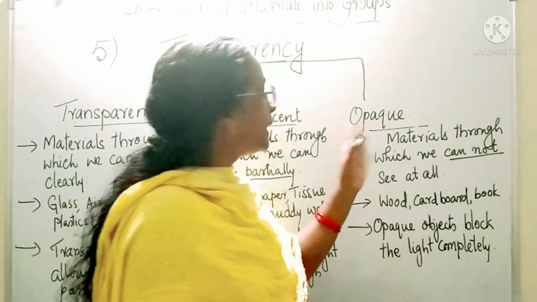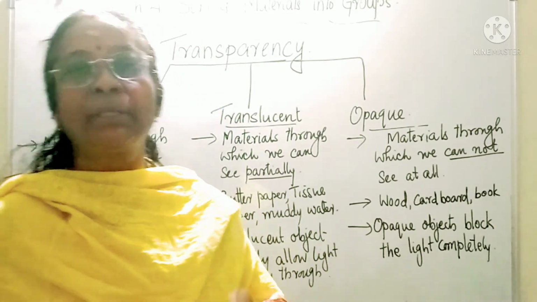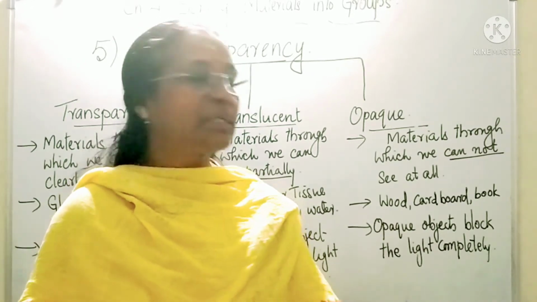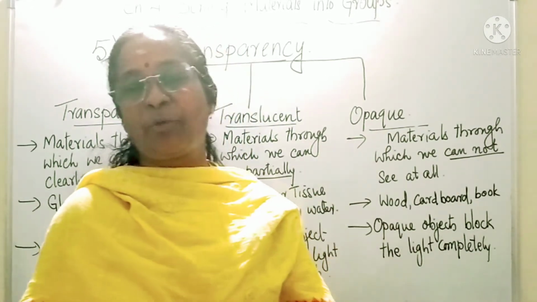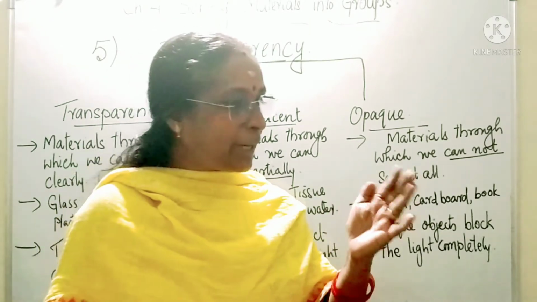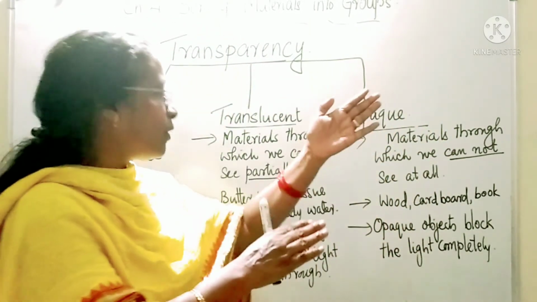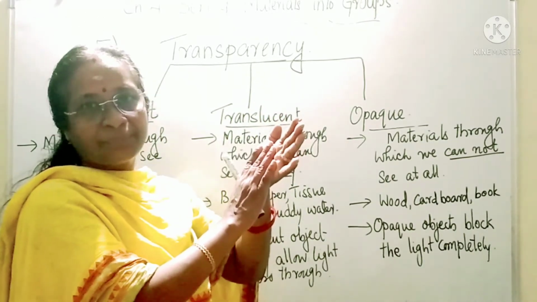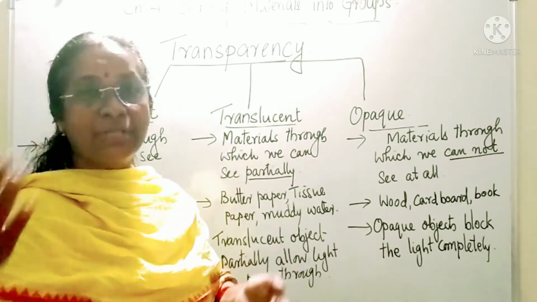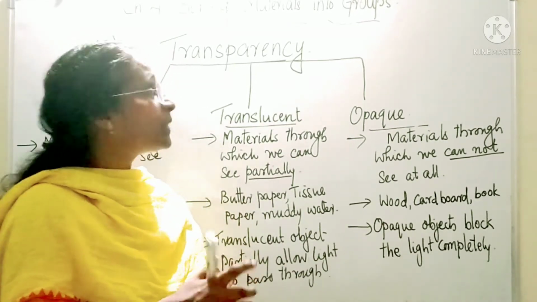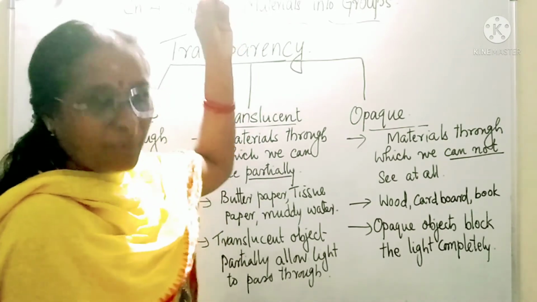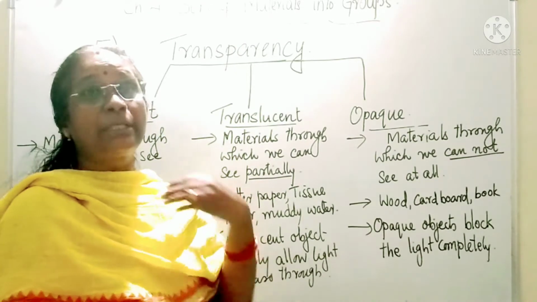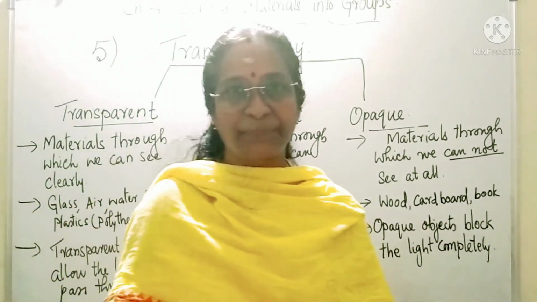Okay. Now, another type of object is the objects which will not allow light to pass through them at all. Such objects are called opaque objects. Now, see, my hand is an opaque object. So, when light falls on it, it will stop the light. So, what happens? A shadow will be seen. Now, here the light is here, so you won't be able to see the shadow here. I can see the shadow down. In the opposite direction, you will be able to see the shadow.